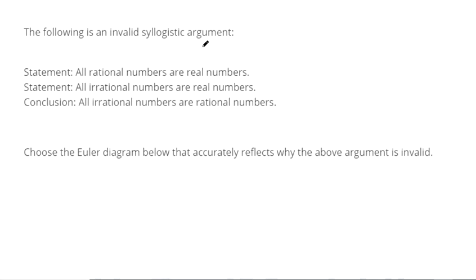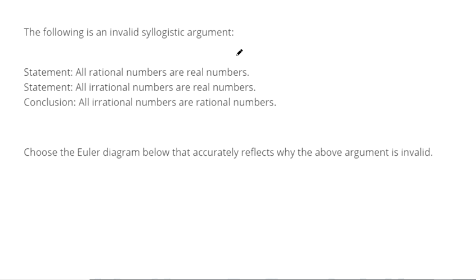The following is an invalid syllogistic argument. All rational numbers are real numbers. All irrational numbers are real numbers. These are both pretty broad, right? This covers all rational numbers. This covers all irrational numbers. Usually a syllogistic argument has a major statement and then a minor statement that's related to the major statement.